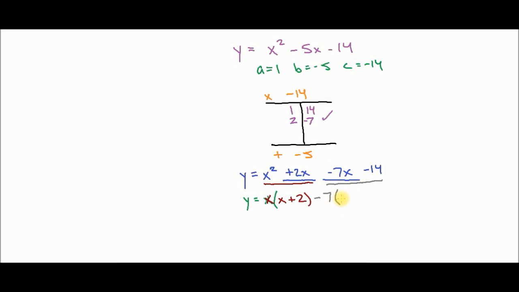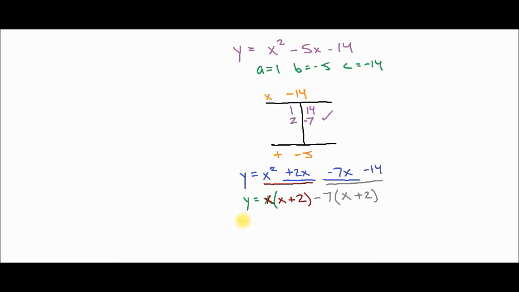So negative 7 times what gives us negative 7x? It's just x. Negative 7 times what gives us negative 14? It is positive 2. Negative 7 times positive 2 is negative 14. Take a look at our check, class. The binomial that we were able to factor out is identical. And that means we are good to go.